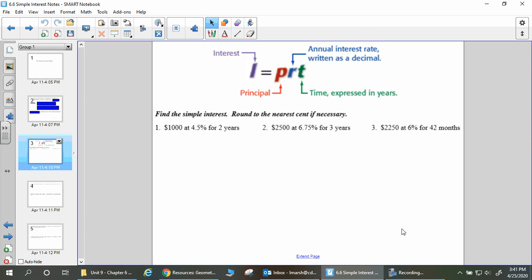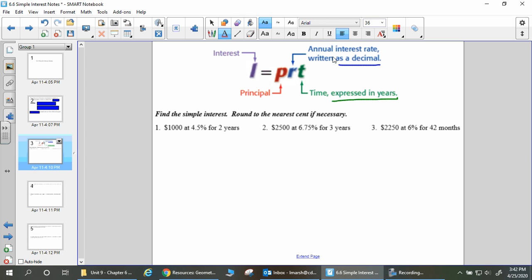R is the annual interest rate, but notice what's really important here, as a decimal, okay? Our rate is a percentage, so we're going to need to take those percentages and make them decimals, just like we've been doing. And T is for time, but notice what's important here, expressed in years, okay?